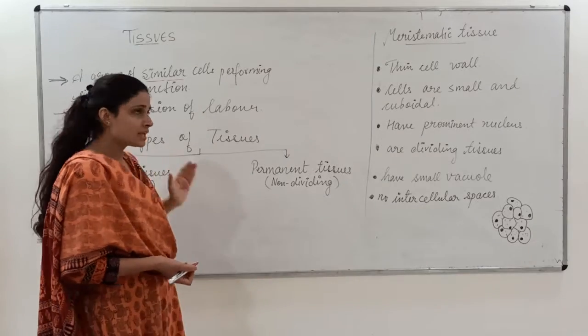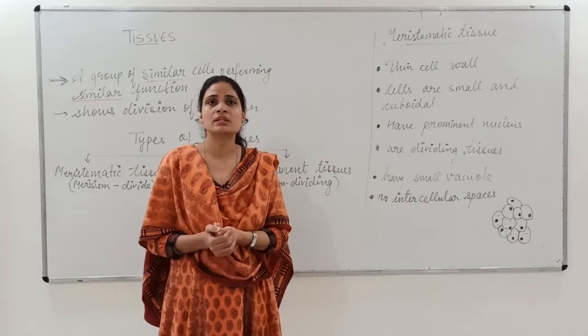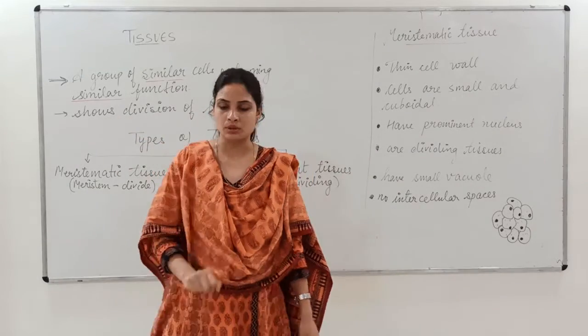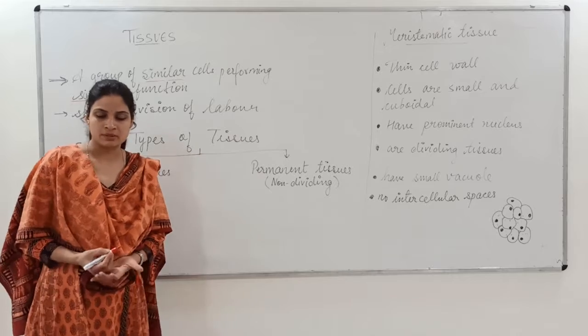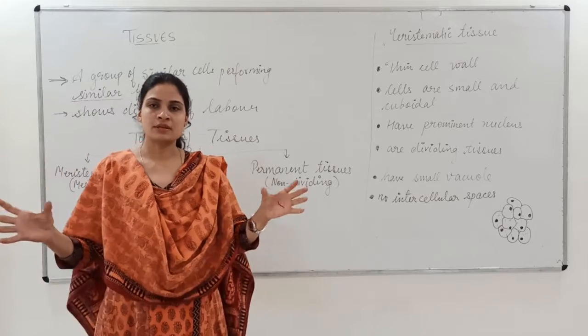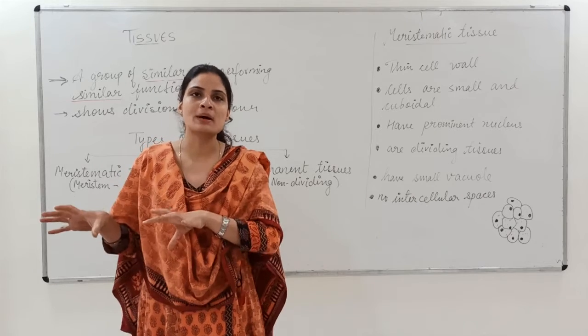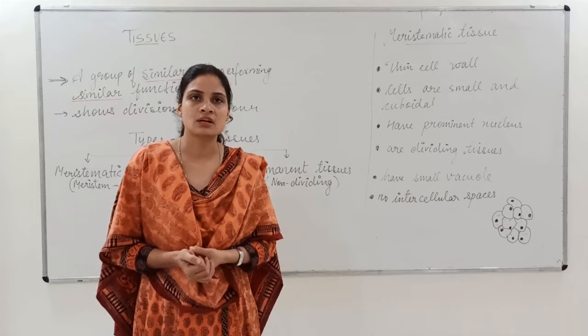Next, they show division of labor. So what is this division of labor? Suppose in a class there are 4 groups of students and each group has been given a different work to do.